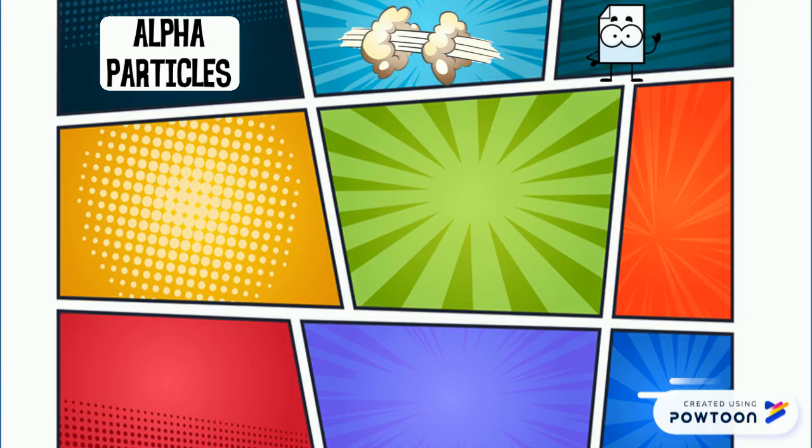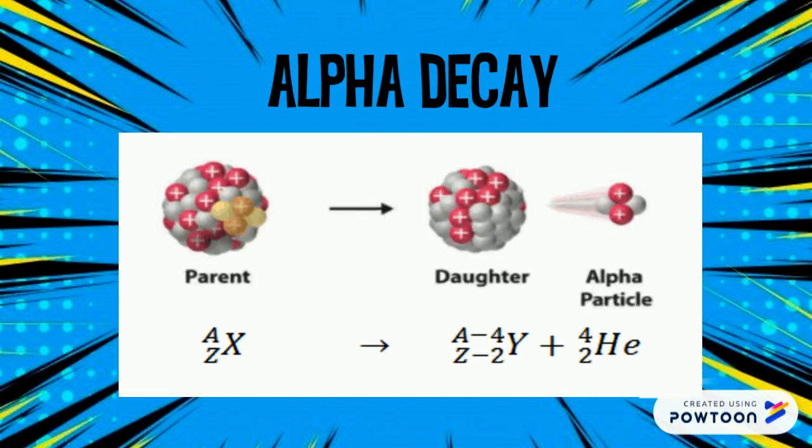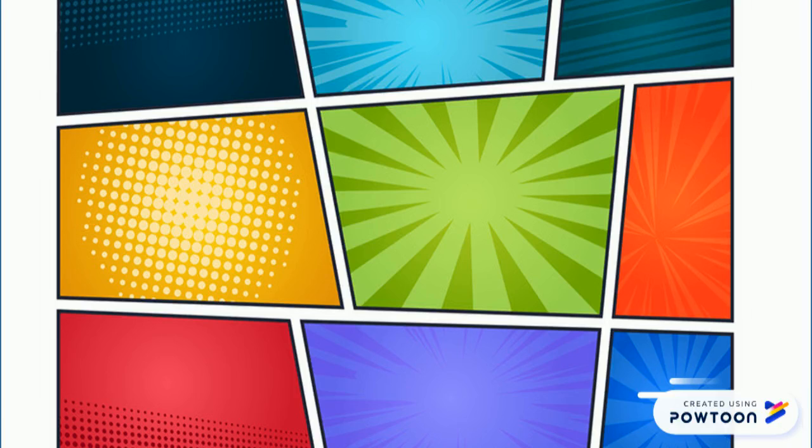If entered into the body, alpha particles would be really hard to get out, and they cause major mutations in the DNA genes and the cells of the body. In alpha decay, a helium nucleus is produced, and the atomic number is decreased by 2, while the atomic mass is decreased by 4. Now, after we're done with alpha particles, let's talk about beta particles.